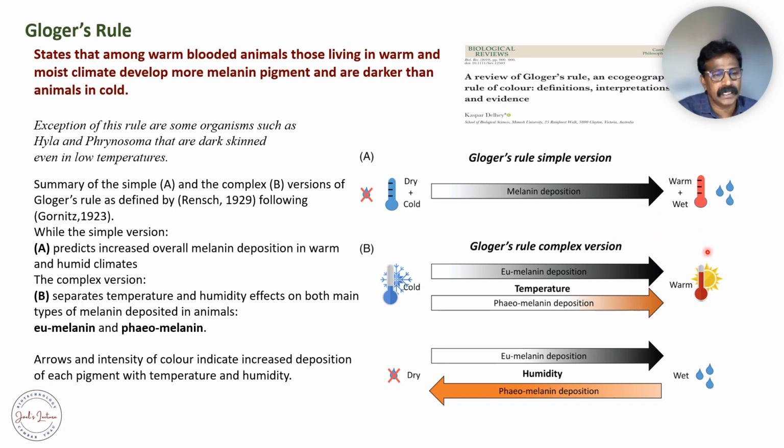The complex version of this rule is explained here. He has partitioned the melanin into eumelanin and pheomelanin deposition, and related it to colder and warmer weather conditions. So that is how Glauber's rule has been explained based on the pigmentation of the species.